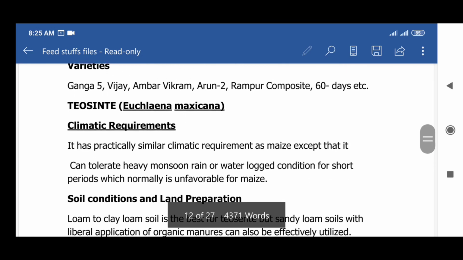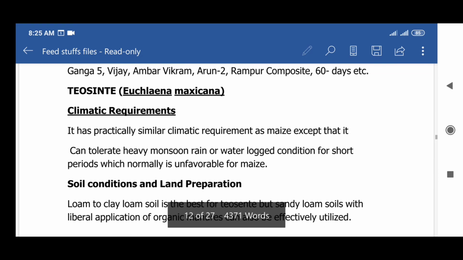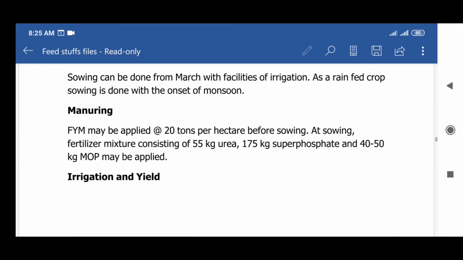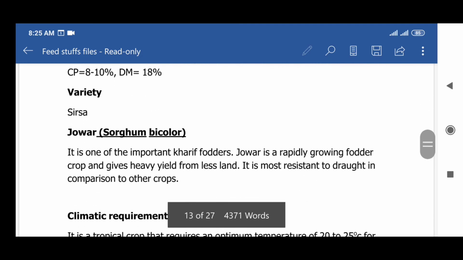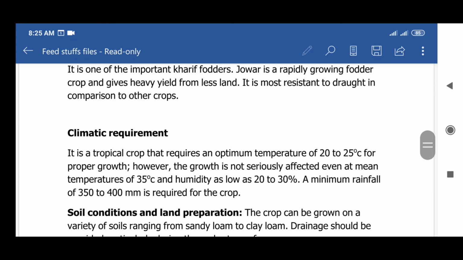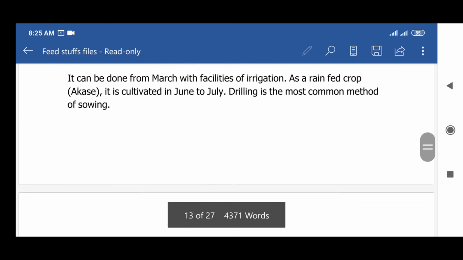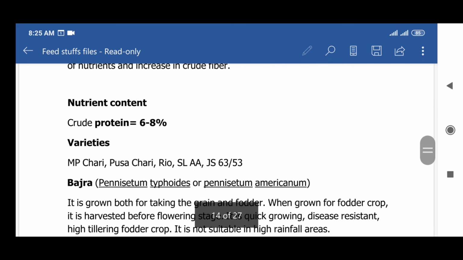And the next is teosinte. Its scientific name is Euchlaena maxicana. Climatic requirements, soil condition, land preparation, sowing, manuring, irrigation, and yield, nutrient content, variety. Next is jowar, sorghum bicolor. It contains climatic requirements, soil condition, land preparation, sowing, manuring, irrigation, harvesting and yield, nutrient content, varieties.